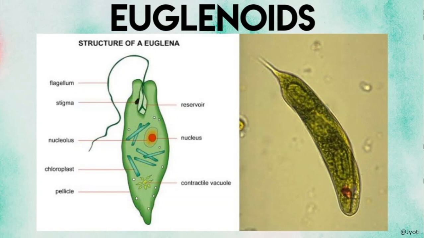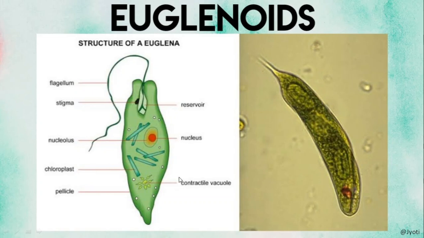So here you can see the euglenoid, the common example, as I said, this is Euglena, and in this Euglena you can see there is no cell wall. Instead of that, a protein sheath is present, which is flexible. And as I said, there are two flagella. One is short, which is present within this group, and the other one is long, which helps in locomotion.